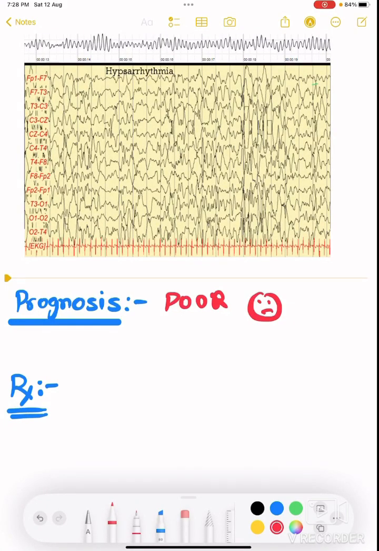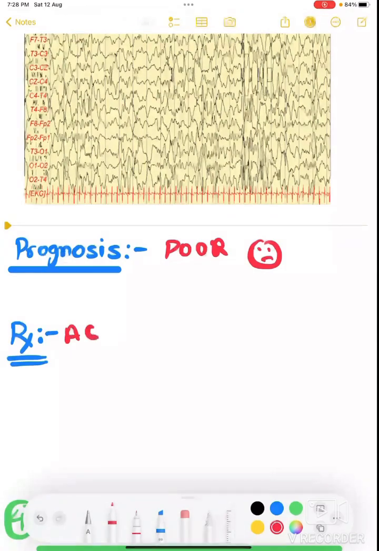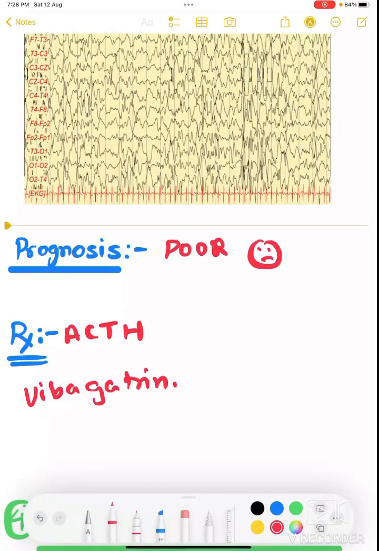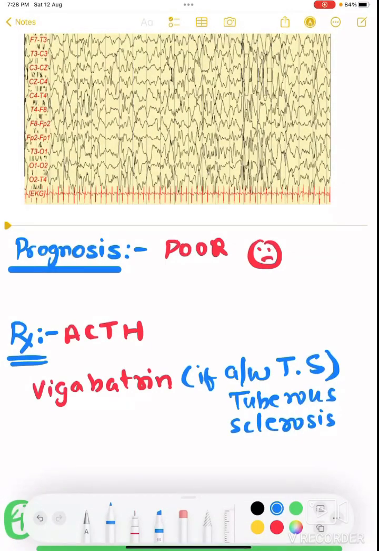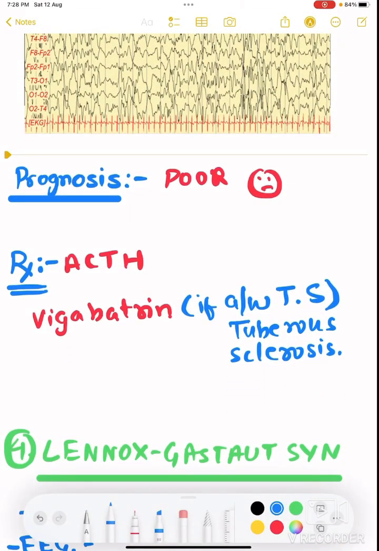Now we're coming to the treatment part, most important. The treatment is ACTH, surprisingly ACTH. But it can also be vigabatrin, if the West syndrome is associated with tuberous sclerosis. TS stands for tuberous sclerosis. And ACTH if it is not associated with any other thing.